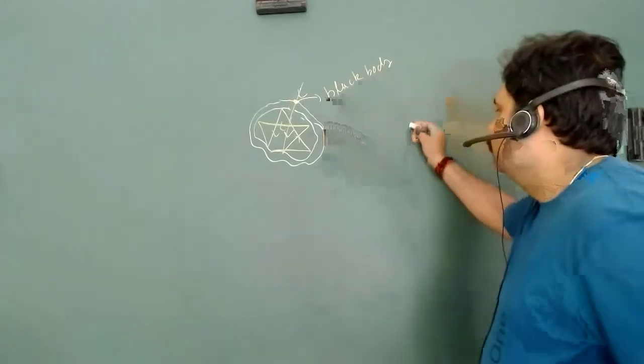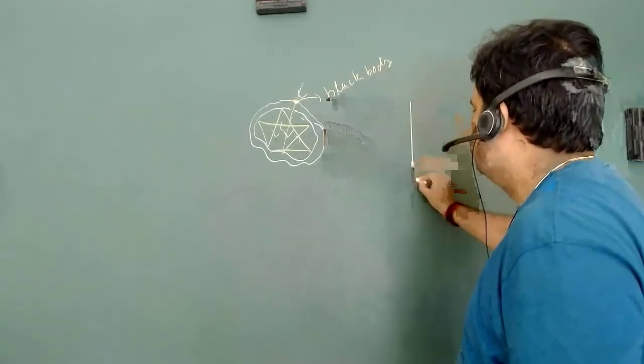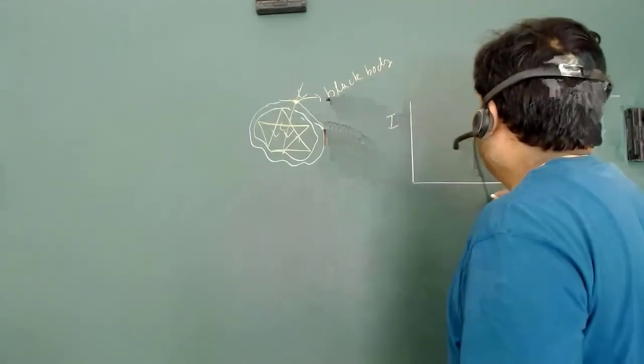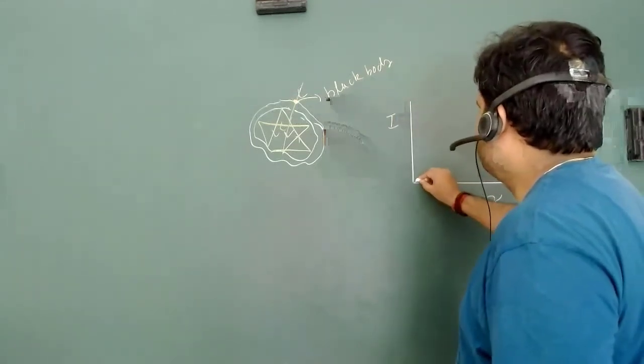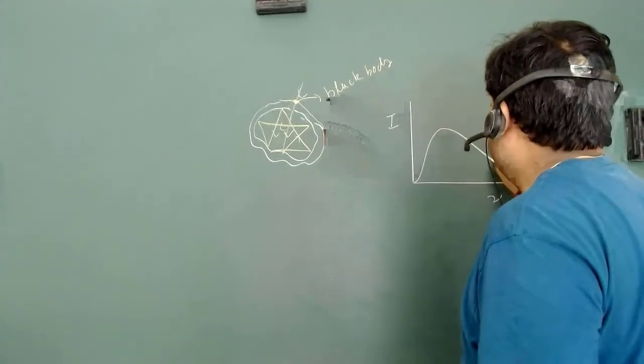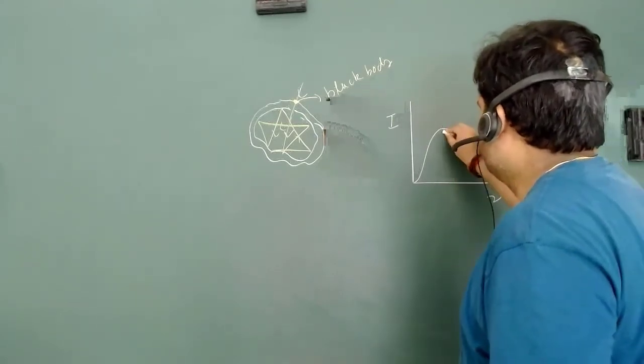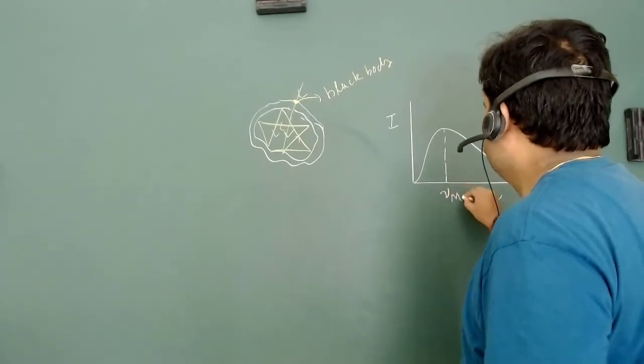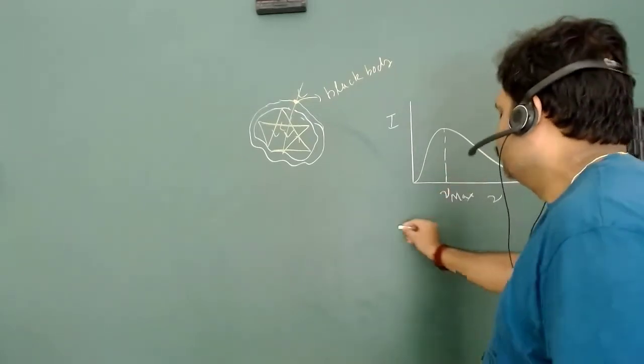So let's again go for the curve of intensity versus frequency. We have intensity versus frequency, and this curve is something like that. This particular value is nu maximum. What is nu max?